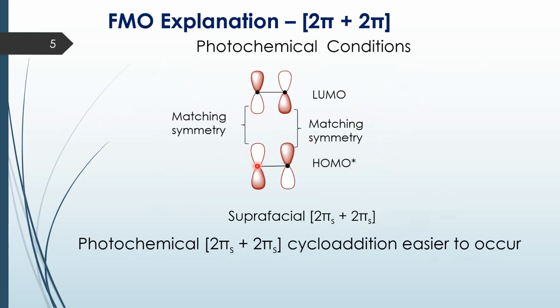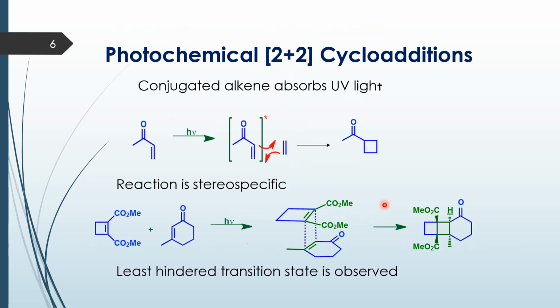But under photochemical conditions, since one electron is excited from pi, which was the earlier HOMO, to pi star, which becomes my new HOMO, now you see that both LUMO and HOMO are pi star, so there is a symmetry match, and hence suprafacial 2 pi s plus 2 pi s is easy to take place.